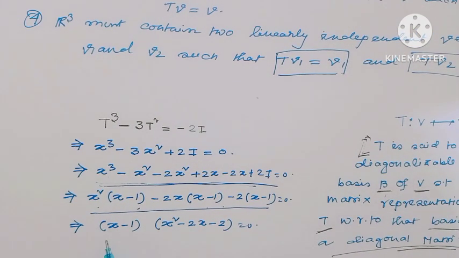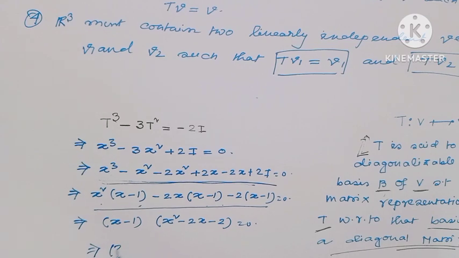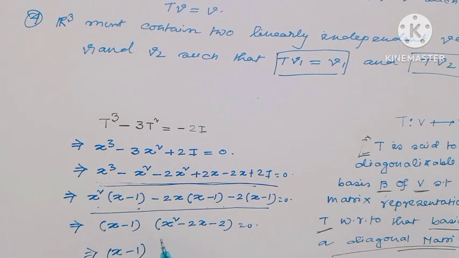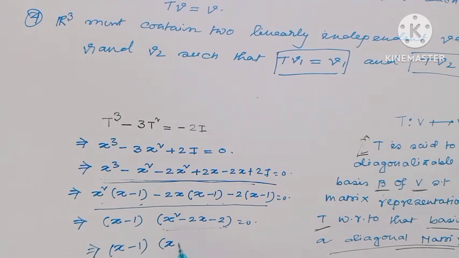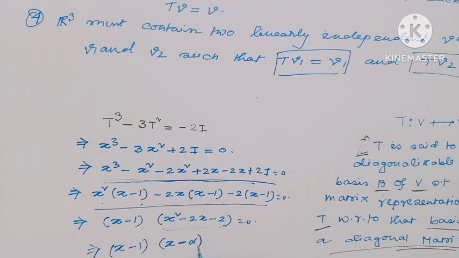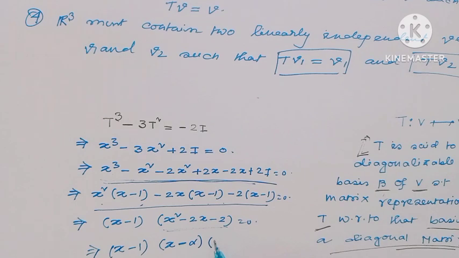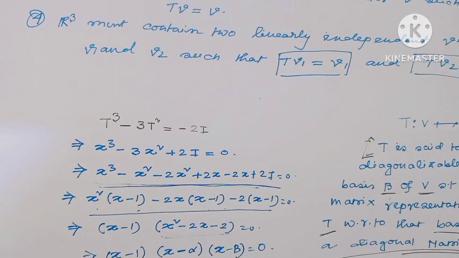And this implies x minus 1 times x square minus 2x minus 2 equal to 0. Since this is a second degree polynomial, the roots can be alpha and beta, so we write x minus alpha and x minus beta, these would be the roots.